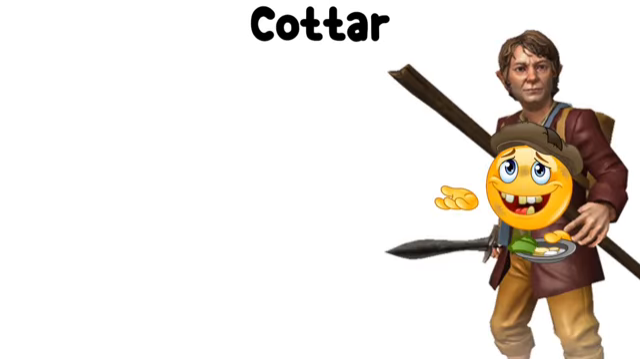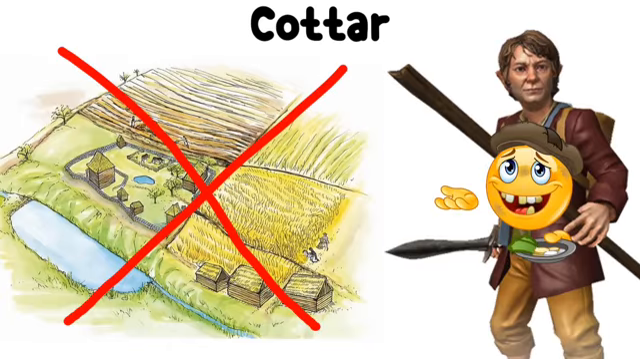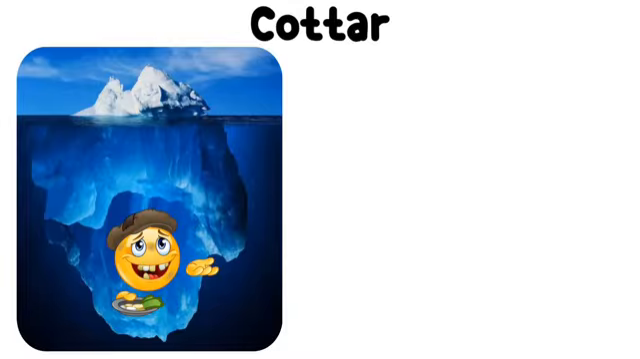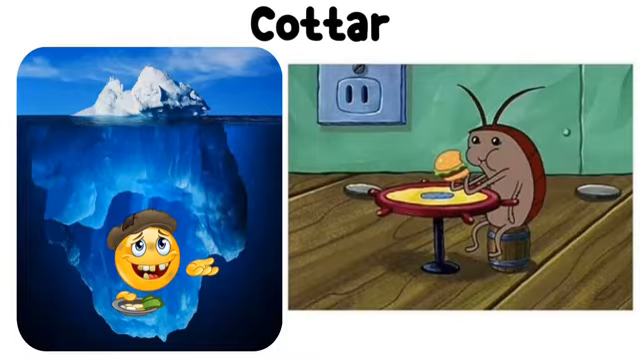Cottar. A cottar was a poor peasant who had little to no land of his own. He lived in a small cottage and worked for richer farmers or nobles in exchange for shelter and food. Cottars were at the bottom of the social system, barely scraping by.